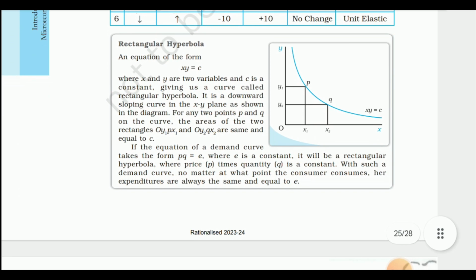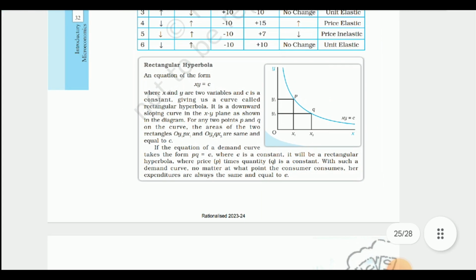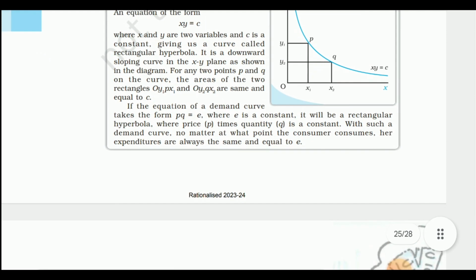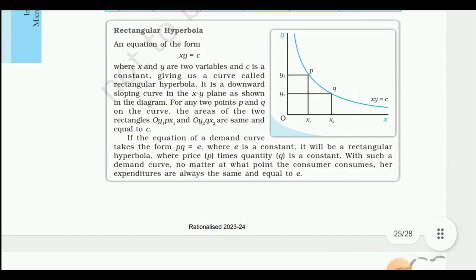Next is rectangular hyperbola. An equation of the form xy equals c, where x and y are two variables and c is a constant. c क्या है? Constant है. Giving a curve called rectangular hyperbola. इस कर्व को क्या कहते हैं? जो कर्व हमें दिया गया है, rectangular hyperbola. It is a downward sloping curve. ये क्या है? Downward sloping curve है, ऊपर से नीचे आ रहा है. In the xy plane as shown in the diagram.